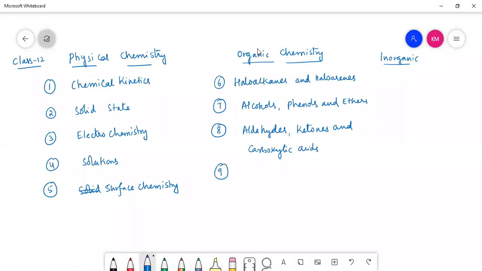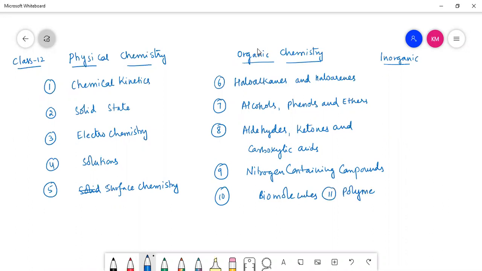Next, nitrogen containing compounds. Next, we have biomolecules. Next chapter, we have polymers. Next, we have chemistry in everyday life.